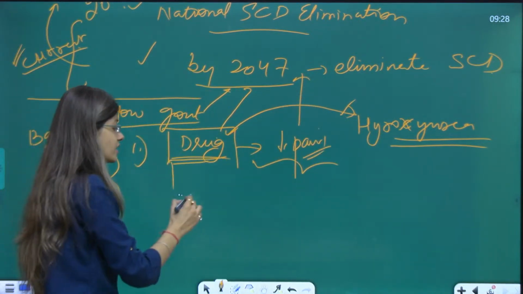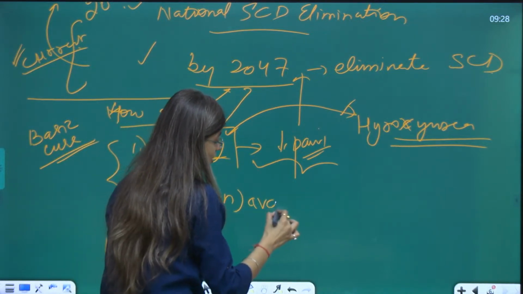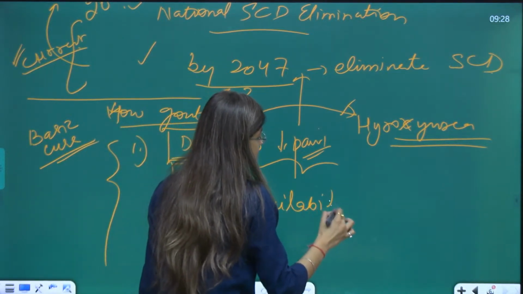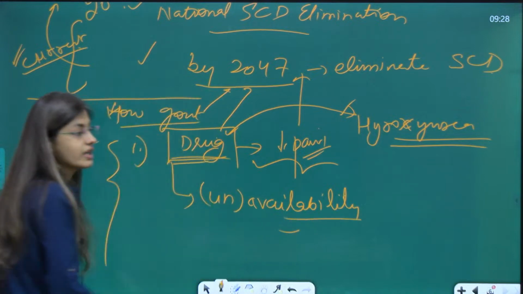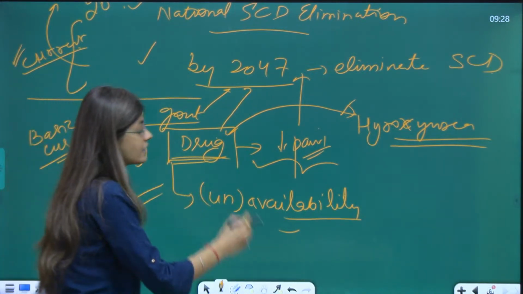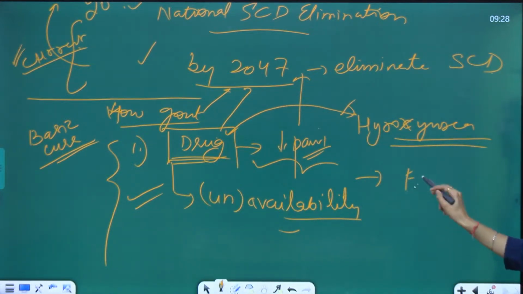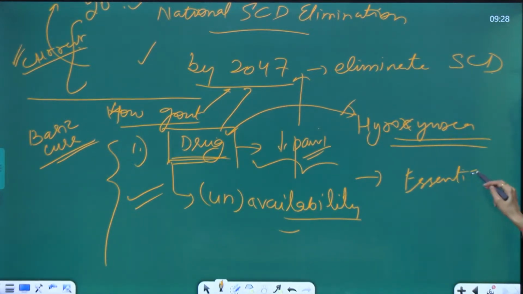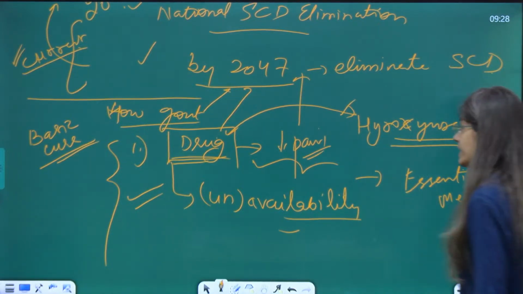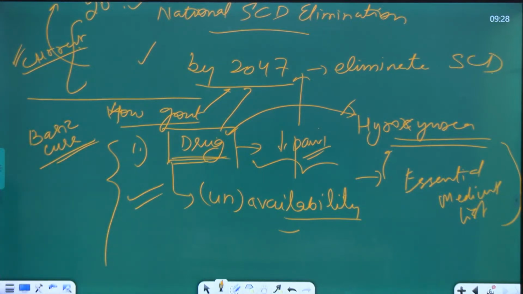But the twist here is that there is unavailability of this drug. Therefore, the government is trying to include this drug in the national essential medicine list, so as to ensure the availability of this drug in large numbers.